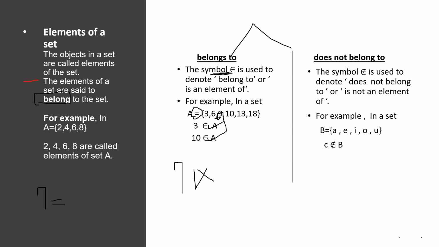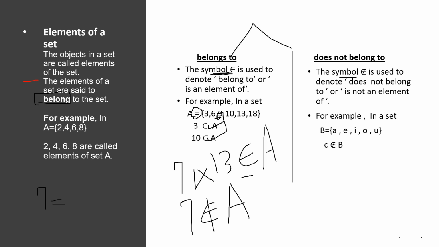And for doesn't belong to, we use this symbol. If I have to write 7 doesn't belong to A, so I will write 7 doesn't belong to A. This is how we write doesn't belong to. If I have to write 13 belongs to A, so I will write 13 belongs to A. So this is the symbol we use for belongs to, and this is for doesn't belong to.